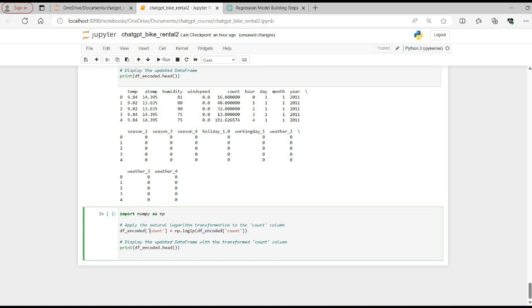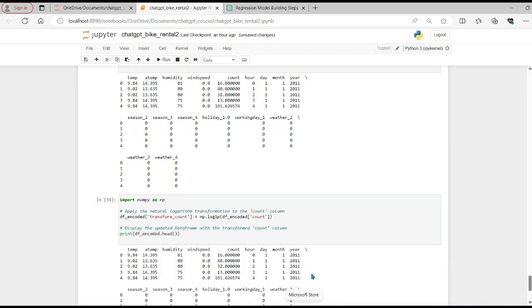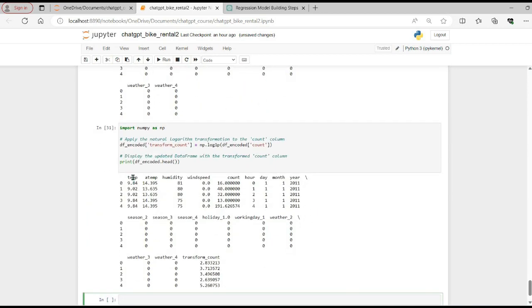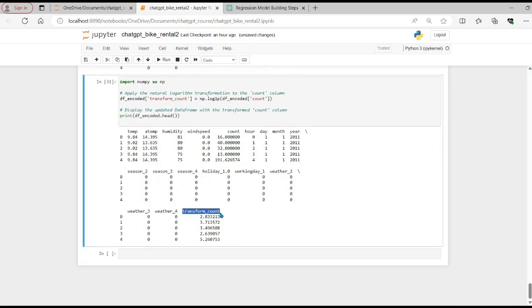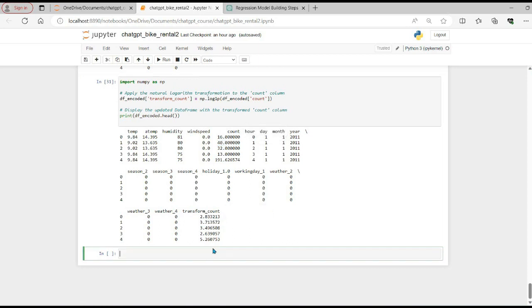We will create a new column, let's say transform_count. So let's print the results now. Now we have these columns like temp, atemp, humidity, wind speed. We have the original column called count, and now we also have the transform column called count, which is the log values. So 16 is the original value and its log value is 2.83. Similarly, the original count value is 40 and its log transformation value is 3.713, and so on.